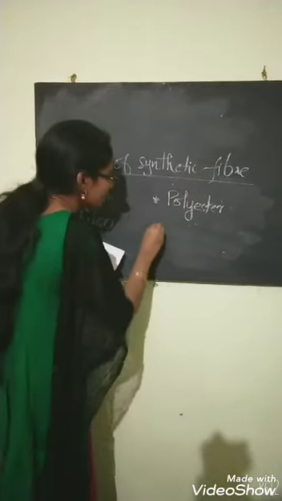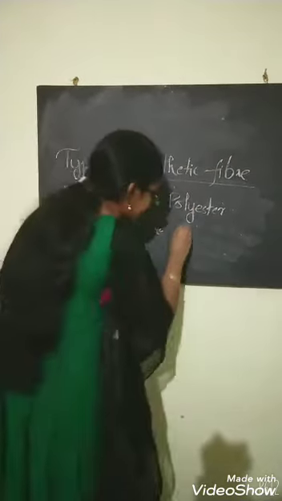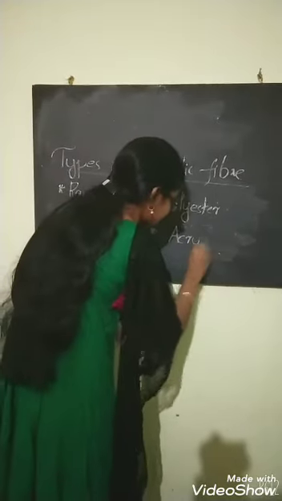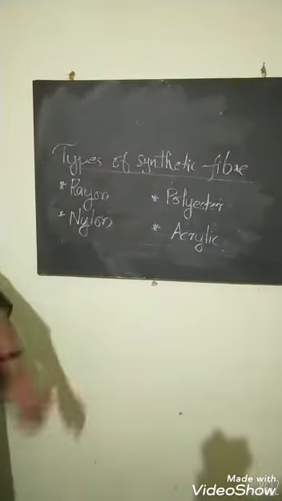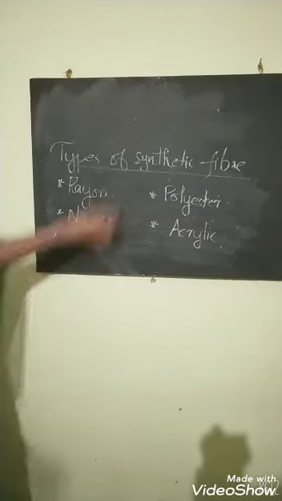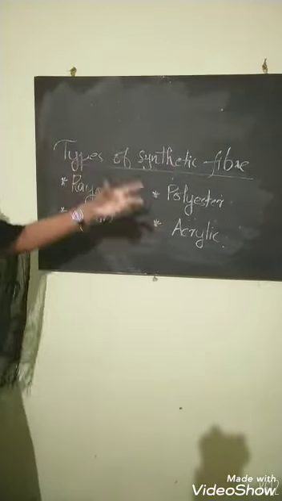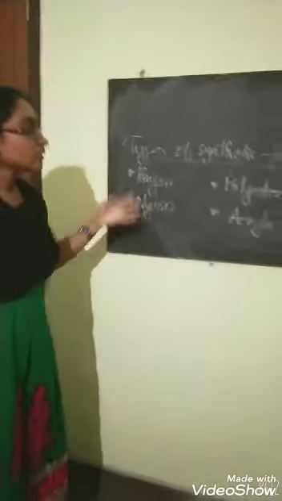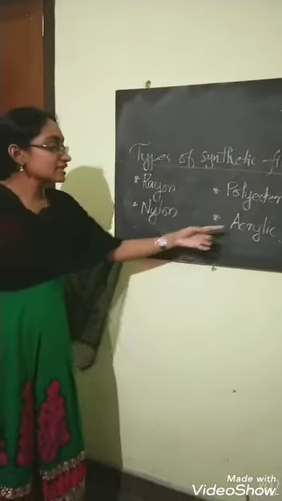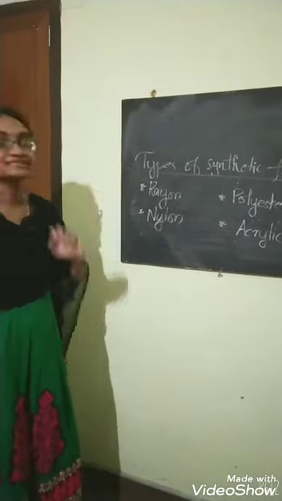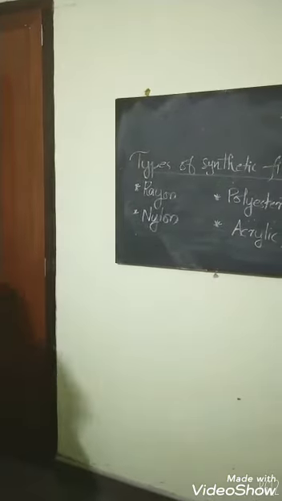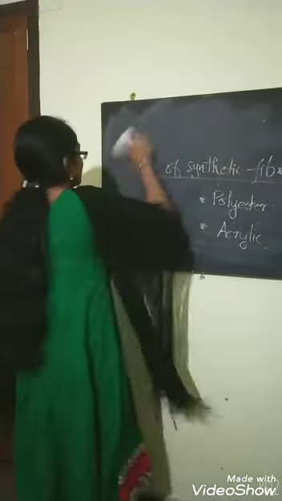Polyester. And the fourth one is acrylic. So, we want to learn the different types of synthetic fiber. The examples of synthetic fiber are rayon, nylon, polyester and acrylic. Now we are going to explain in detail what is this rayon. That is the first thing we want to discuss.